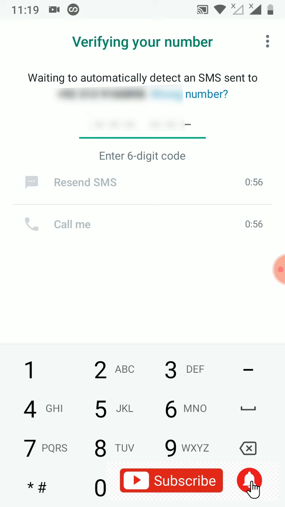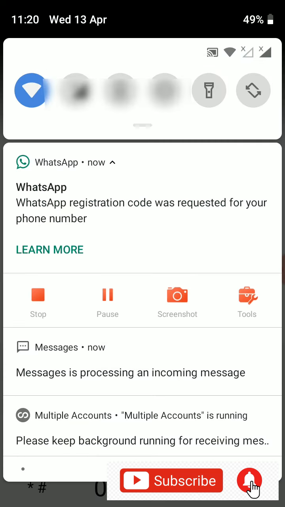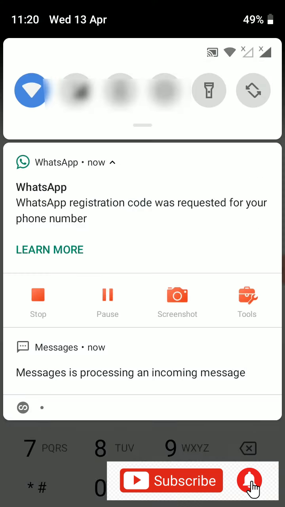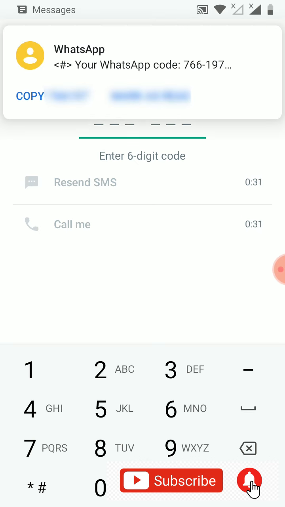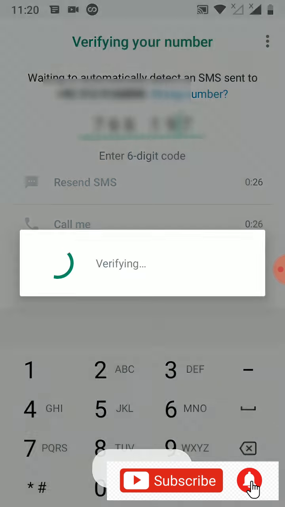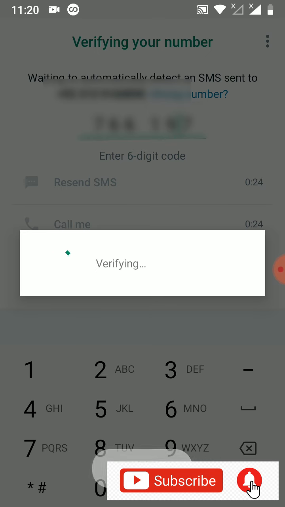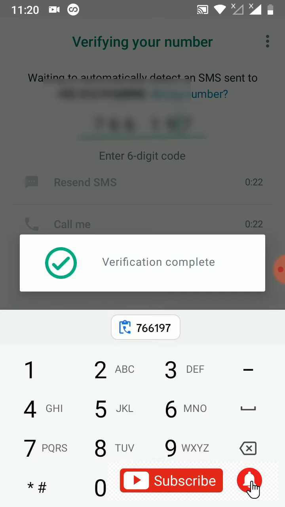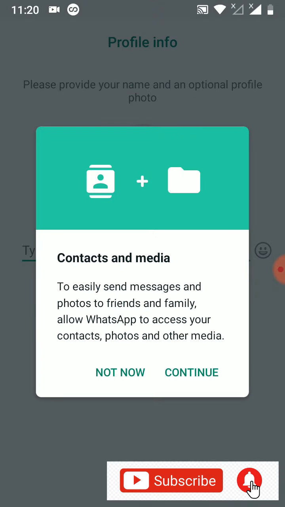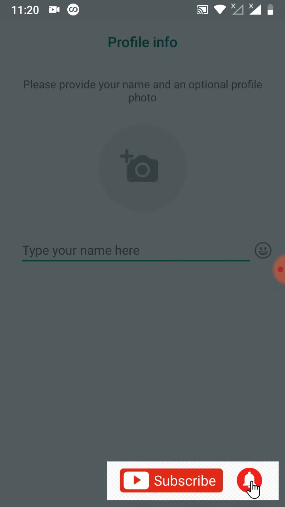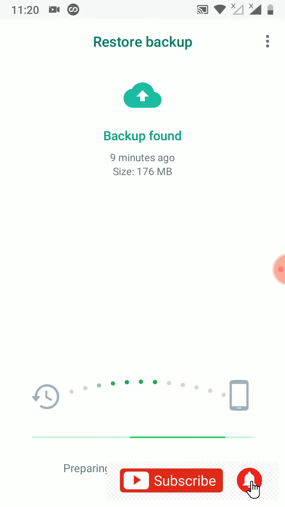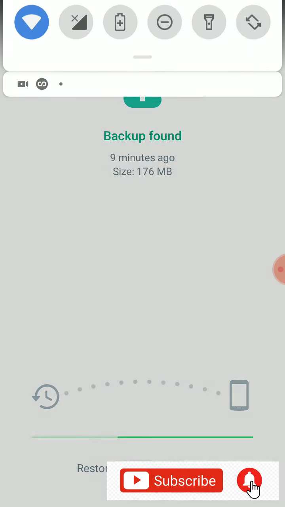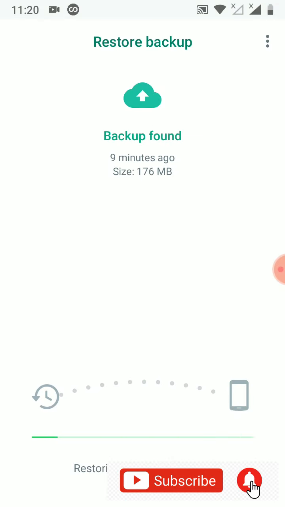Okay, wait for it. It is showing me that you are logged out of your other account. I know I have logged out from the other account because I'm signing in here. The message has come. I just copy the message and enter it here for the verification. Once verified, I'm dropping the link of this application in the description. Please see the description and download this application. I'm taking the backup from here. The backup is done.